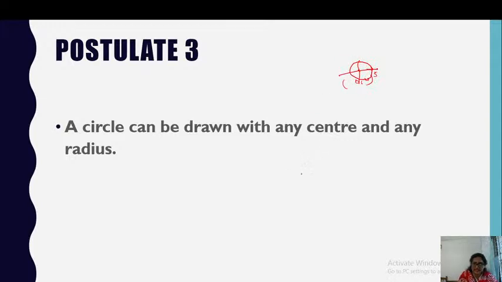So if I say any center and any radius, if I take 10 centimeter, this can be drawn, like 10 centimeter will be here. So we can draw again a circle there. Sorry, my lens may not be that proper. So a circle can be drawn with any center and any radius. So you can try drawing a circle of radius 7 centimeter. Can you draw that?